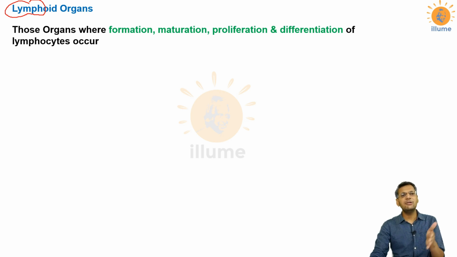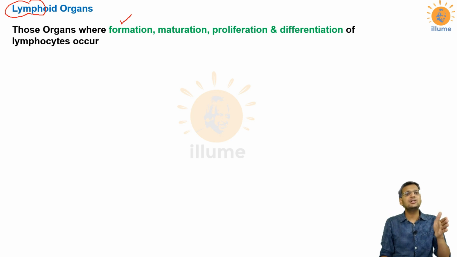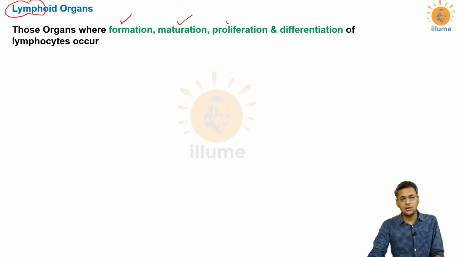Now I'll differentiate between these four words. Formation means, as you very well know, to form something. Maturation is maturation of lymphocytes. See, these are immature lymphocytes. They first undergo maturation and then they form mature lymphocytes. Now, what is the difference between a mature lymphocyte and an immature lymphocyte? A mature lymphocyte will respond to an antigen, but an immature lymphocyte will never respond to an antigen. So, the place where maturation occurs.